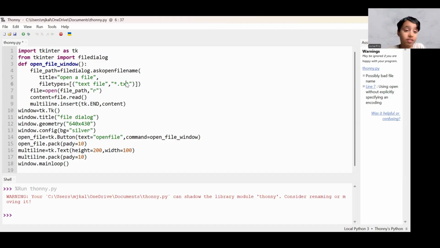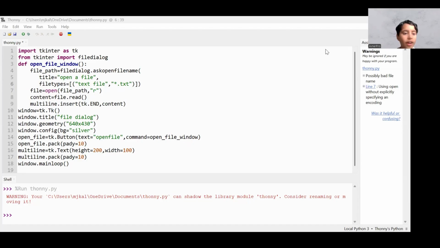So this star means it'll collect all the values, all the data from the txt.